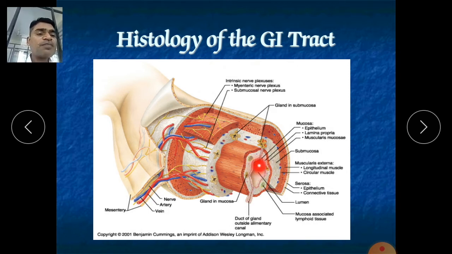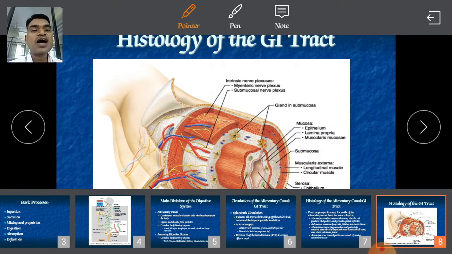The internal space of our GI tract is called the lumen. The small intestine is also called the gut. Okay. Now the mucosa is the innermost layer, and it is a very tough layer, because whatever food material we ingest through the mouth deals with the mucosa.